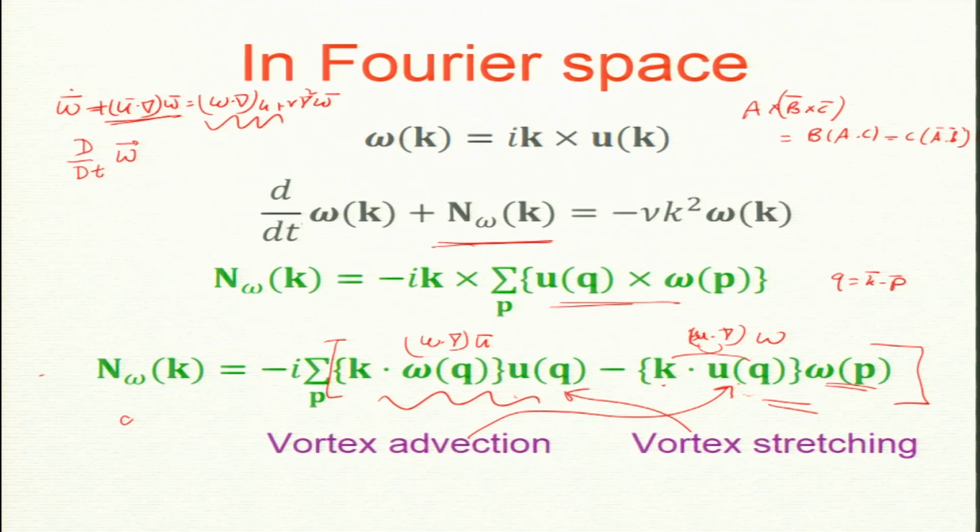It does not give you new material. But stretching can increase or decrease omega, and it is expected to increase omega. So vortex stretching comes from the second term. There will be two kinds of energy or entropy transfers: one because of advection, the other from stretching.